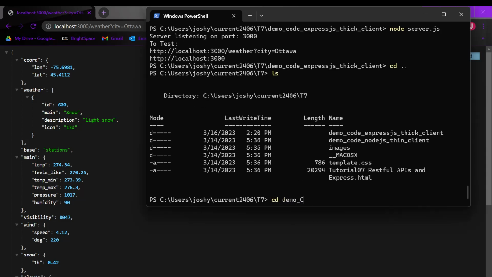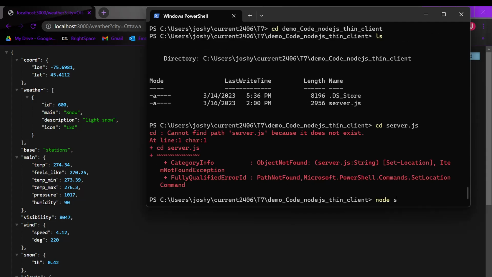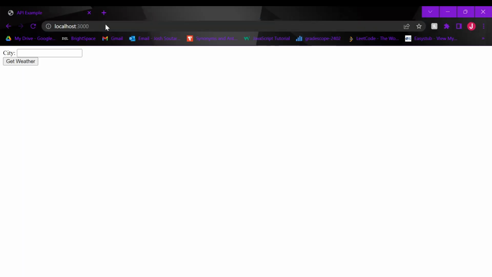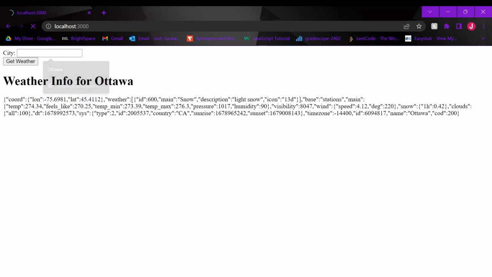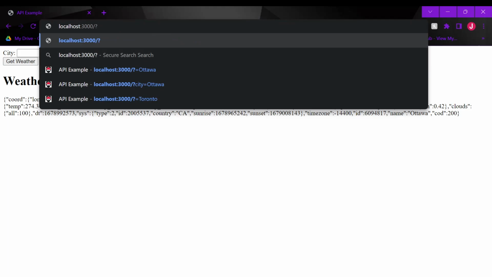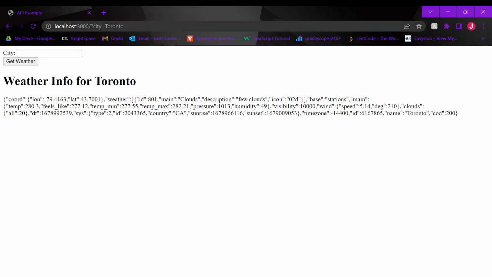ls, cd, code, node, yes. Alright, you go to localhost. And then we can type in Ottawa, and then it'll show the code and also show for Ottawa. And then I believe the other thing was also adding in the query. So you add your slash, then city equals, and it brought it up again. You can also do it for any other city, doesn't matter. And that was the tutorial.